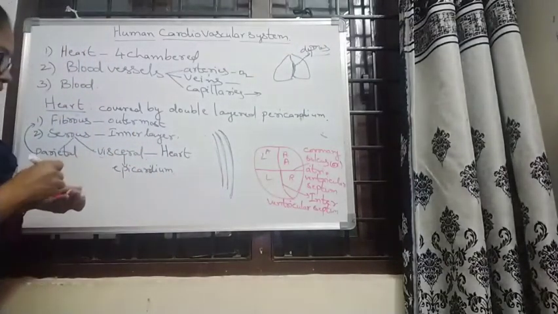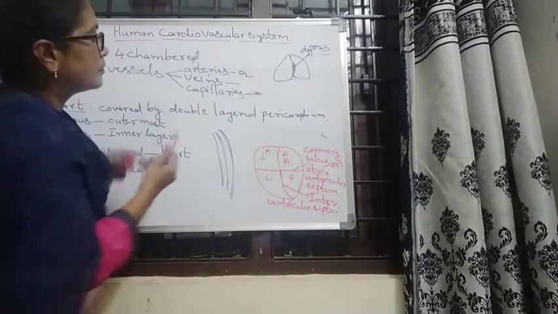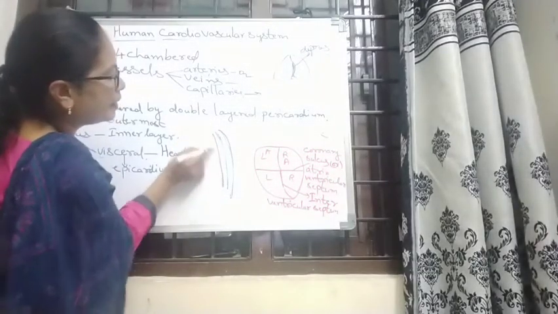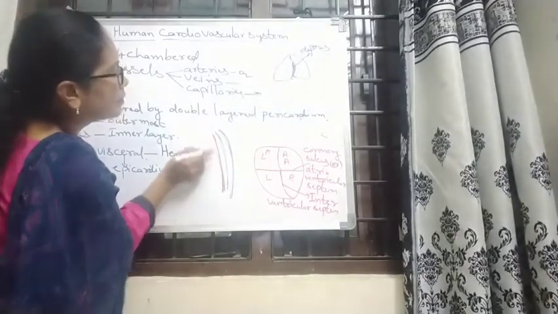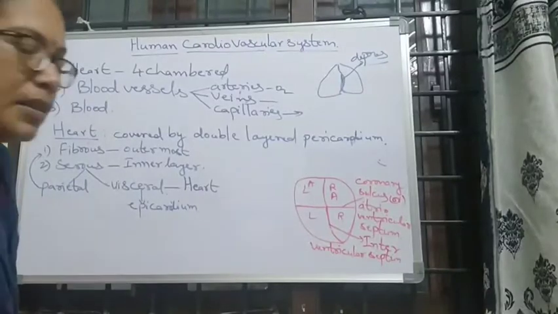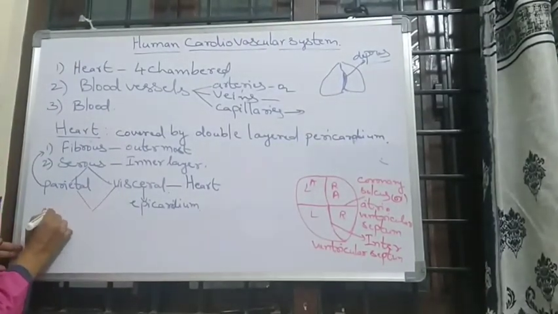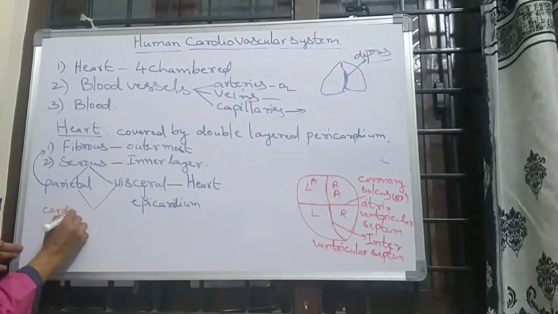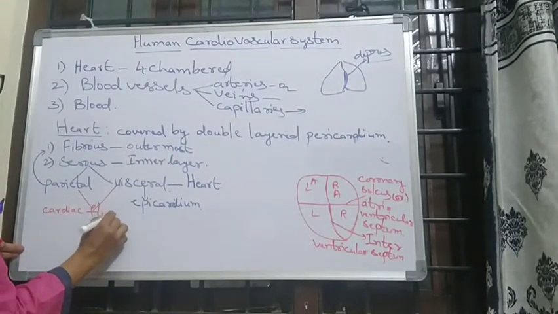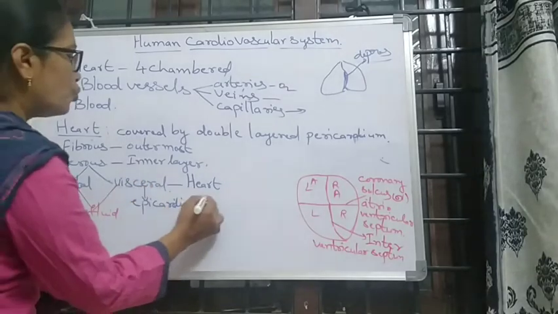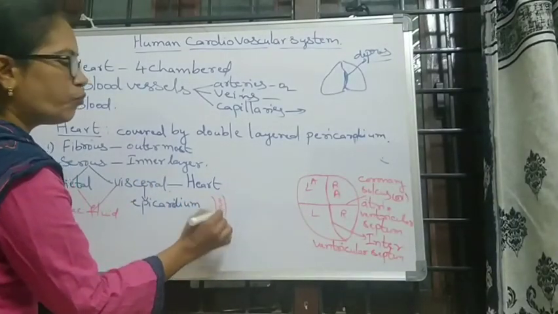Between the parietal and visceral layers, it contains the cardiac fluid. Means between the two layers, it contains fluid.